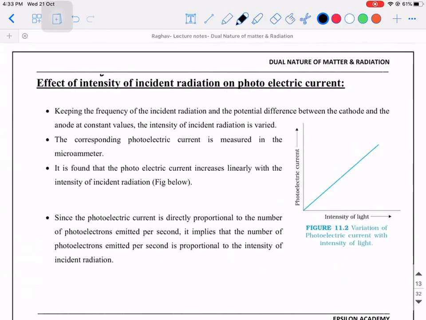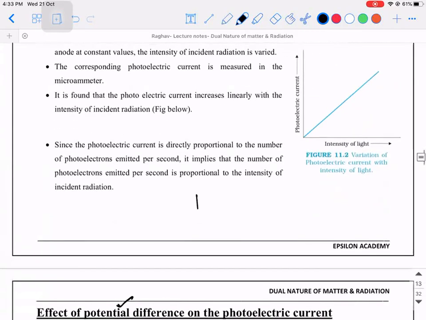See, effect of intensity. As I've already told you, there is a photosensitive plate. I've kept a torchlight here. I'll put a comparative study: first position, second position.